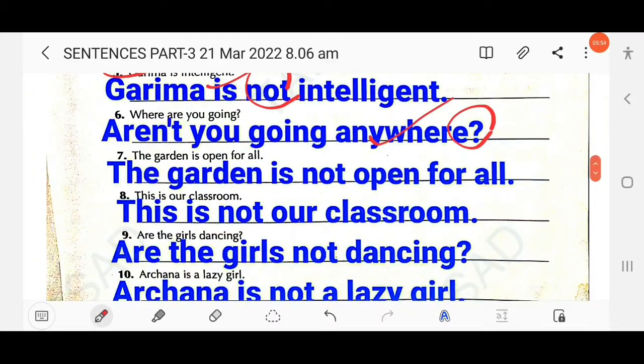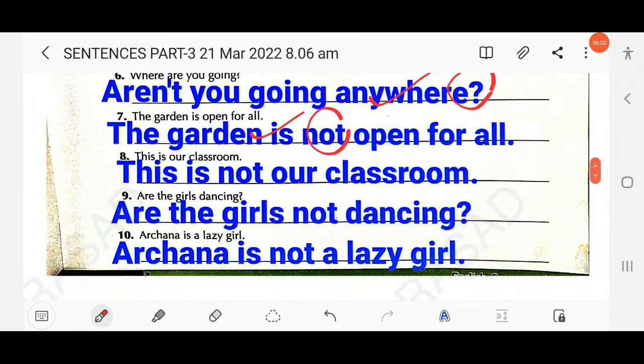Then next here, the garden is open for all. So yes, just you have to add not after the auxiliary verb is. The garden is not open for all. Then next here, this is our classroom, right? So similarly here, okay, you have to add not after the auxiliary verb is. This is not our classroom.